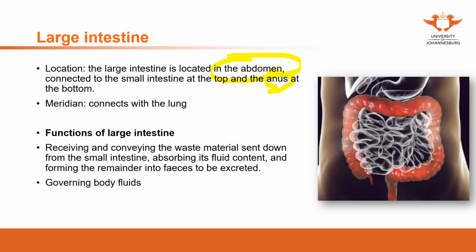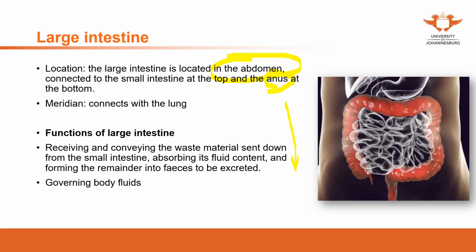The function of receiving, conveying waste, absorbing the fluids, and forming the feces is the whole process from the small intestine to the large intestine and further down to the anus. As you can see here, something is moving downwards. This process has a very close relationship with the stomach, the spleen, the lung, and the kidney.